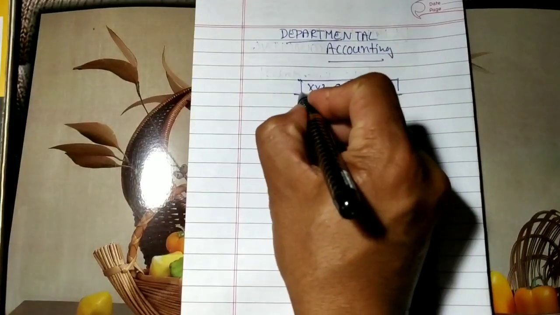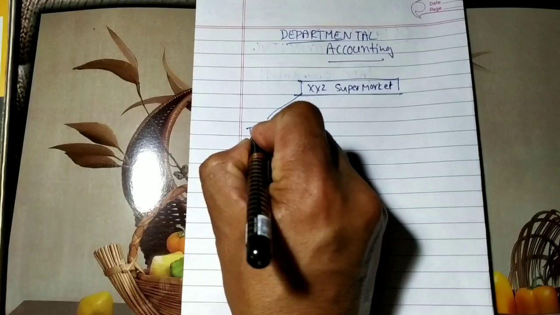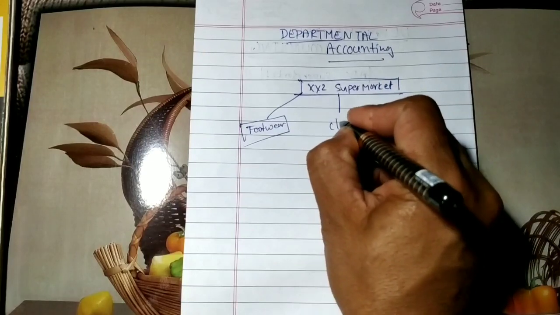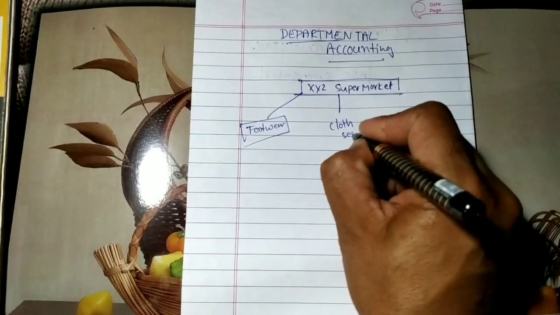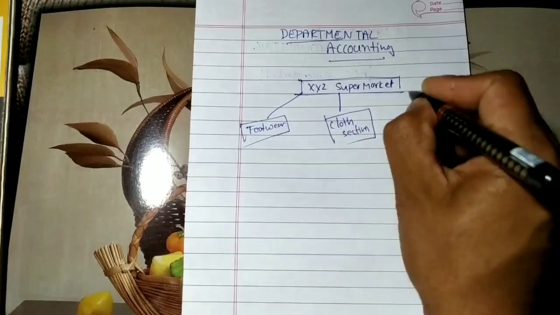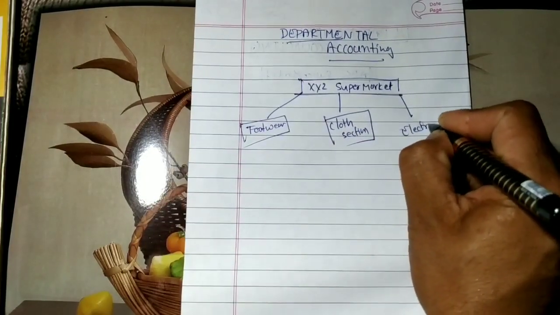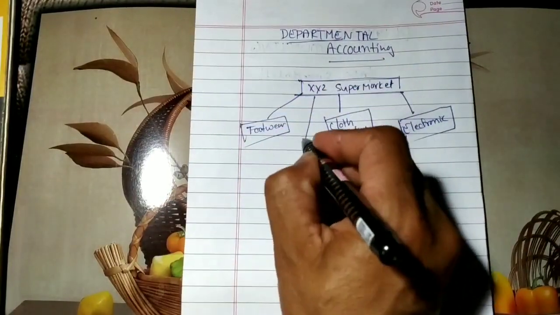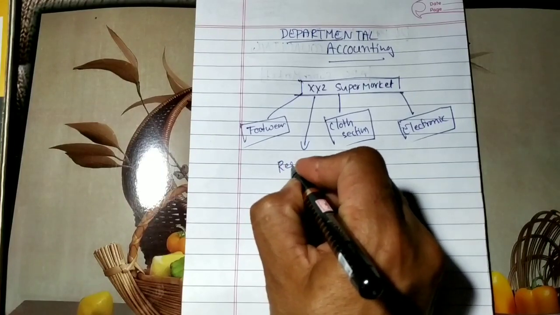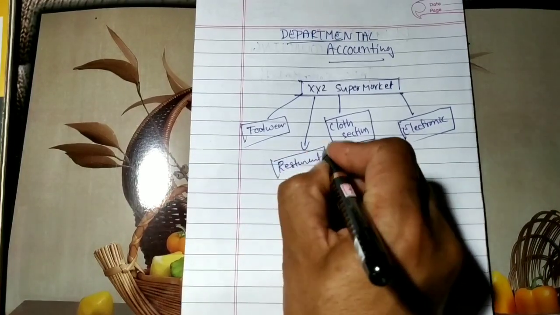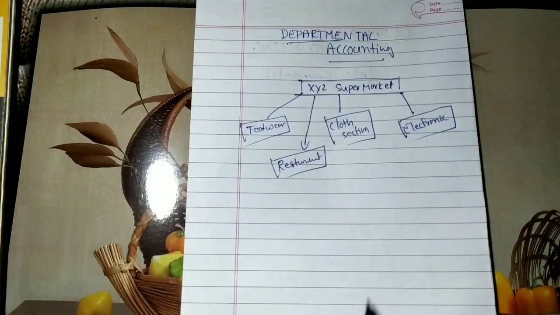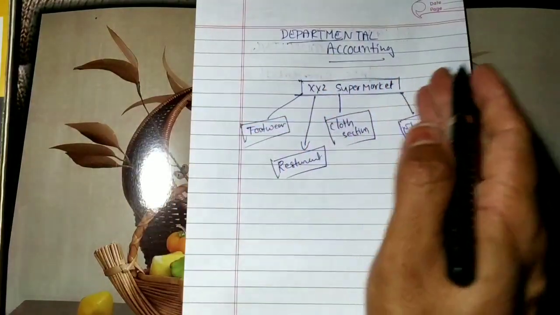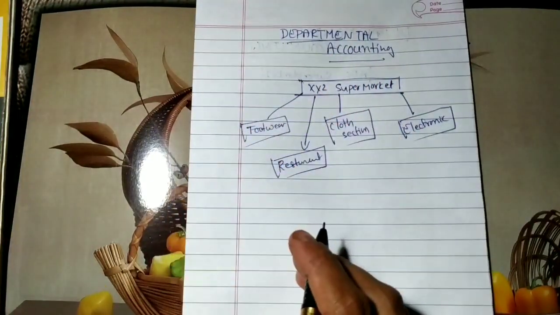In that supermarket, you can find a footwear section, right? Cloth section, electronic section, especially like city centers or shopping malls, you can see a restaurant also, right? So there are so many sections in a huge supermarket or mall. These sections are called each department.